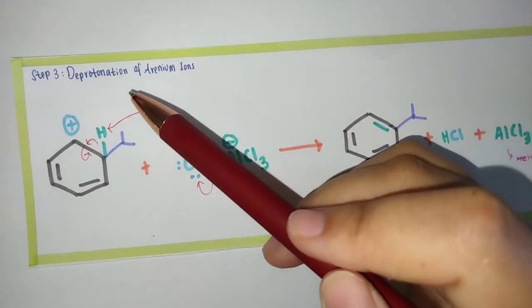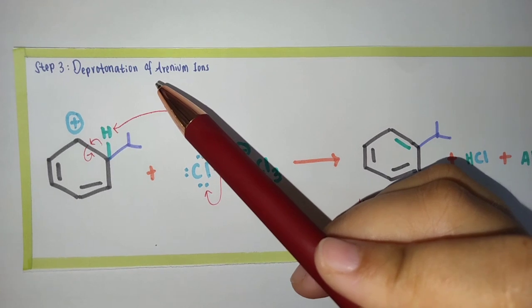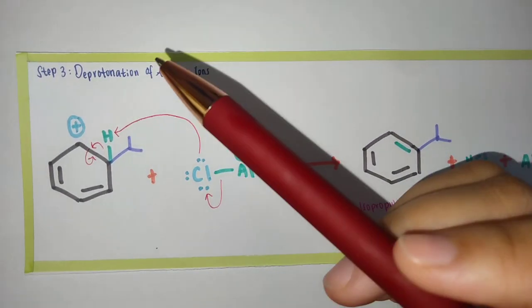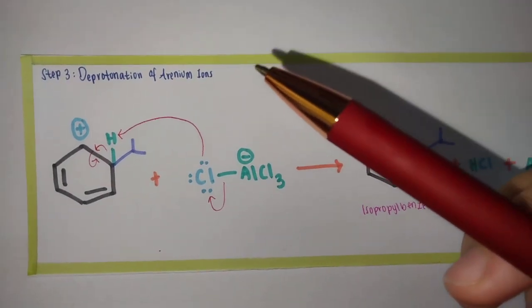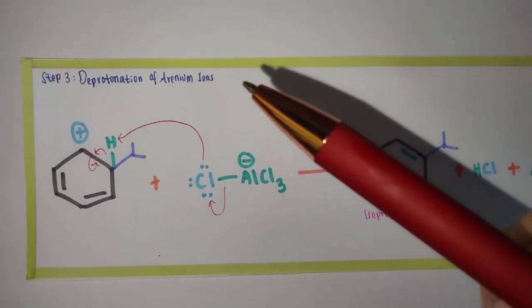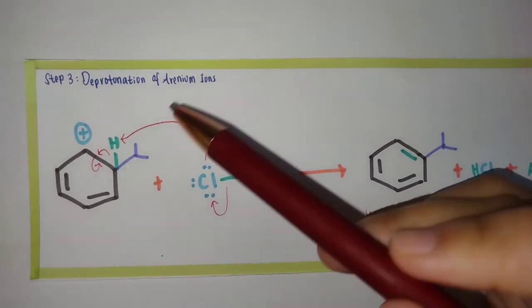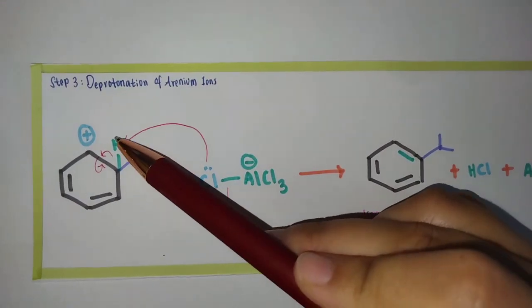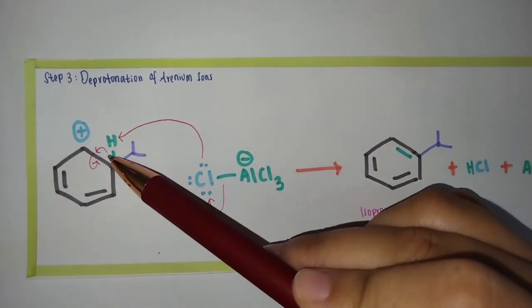So to get the product as in the chemical equation earlier, we must remove a proton, or H, from this arenium ion.